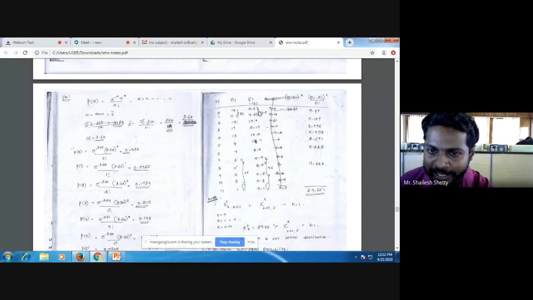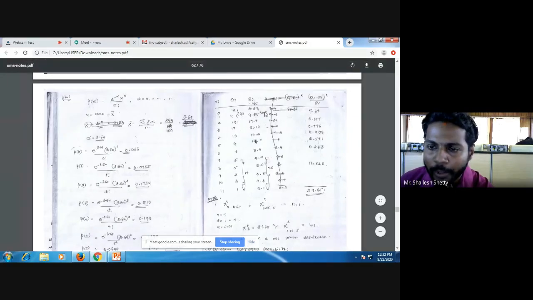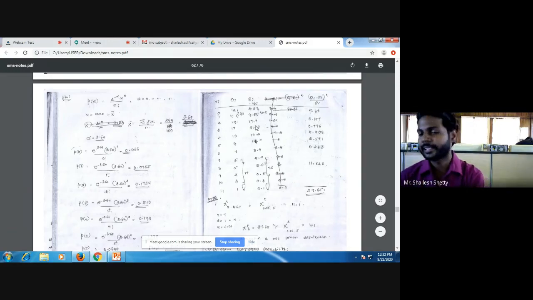When I club for Ei, I have to club for Oi also. So it becomes 22. Then I'll do 22 minus 12.2 whole square divided by 12.2. You get 7.87. Next value 17.4 is greater than 5, no need to merge. 17.4 can directly be subtracted from here. You get 0.147. Next 21.14 is also greater than 5, 19.2 also greater than 5, 14.0 also greater than 5, 8.4 also greater than 5. So I'll get all those values, right?